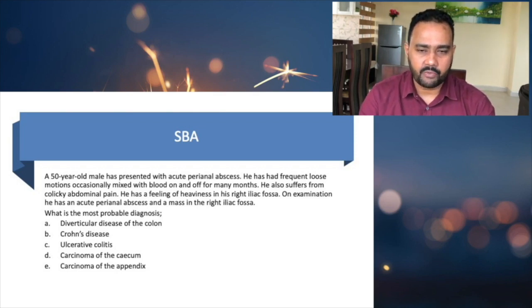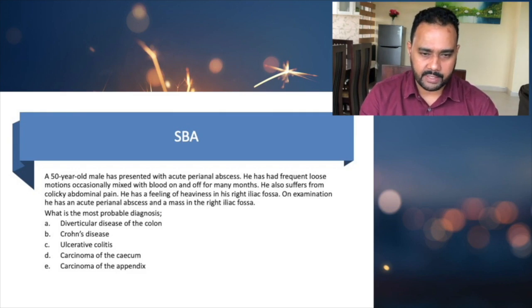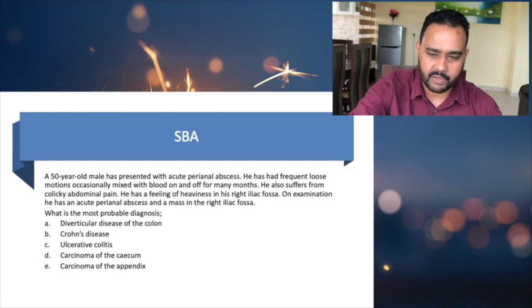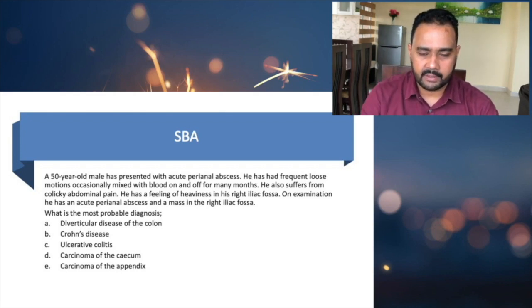That is how we have to correlate. So what is the most probable diagnosis? Is it diverticular disease of the colon, Crohn's disease, ulcerative colitis, carcinoma of the cecum, or carcinoma of the appendix? That is what we need to discuss in this single best answer question.